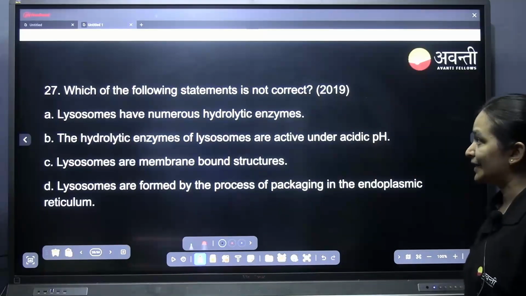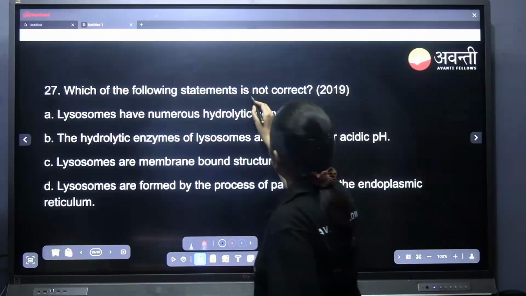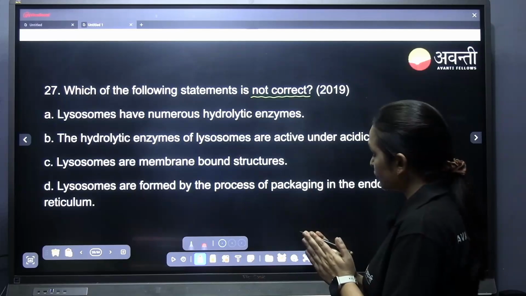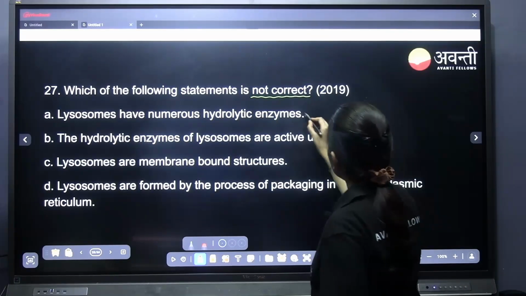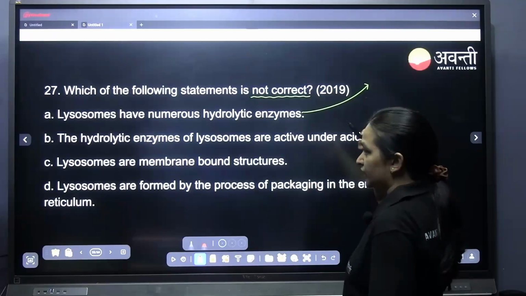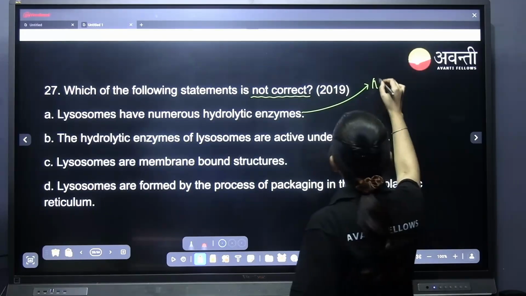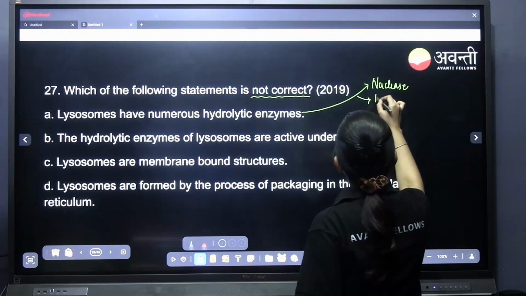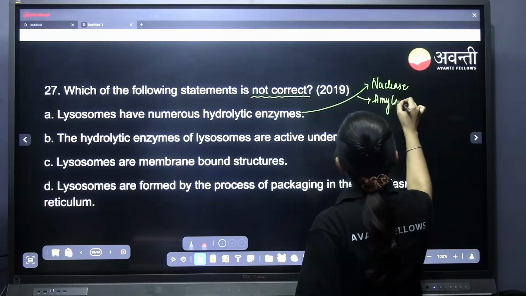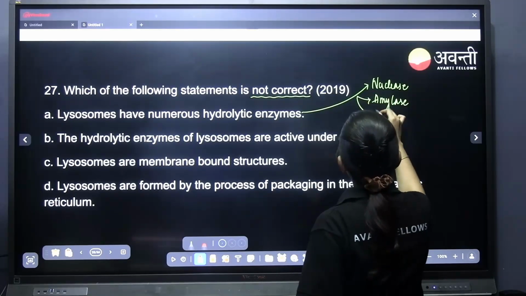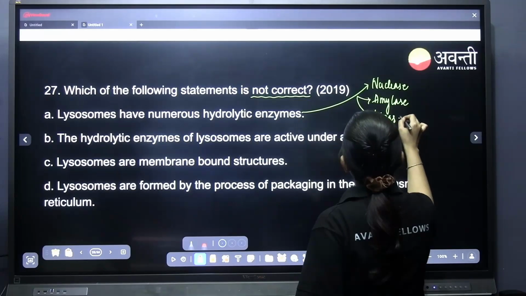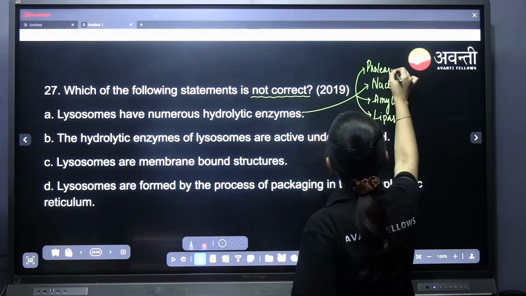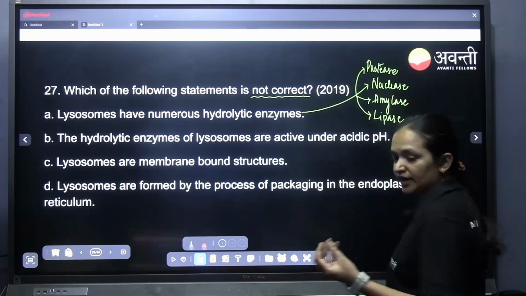Which of the following statements is not correct? We need to find the non-correct one. Lysosomes have numerous hydrolytic enzymes. Just tell me what are the hydrolytic enzymes which these lysosomes have. They have nuclease, amylase, lipase, protease.